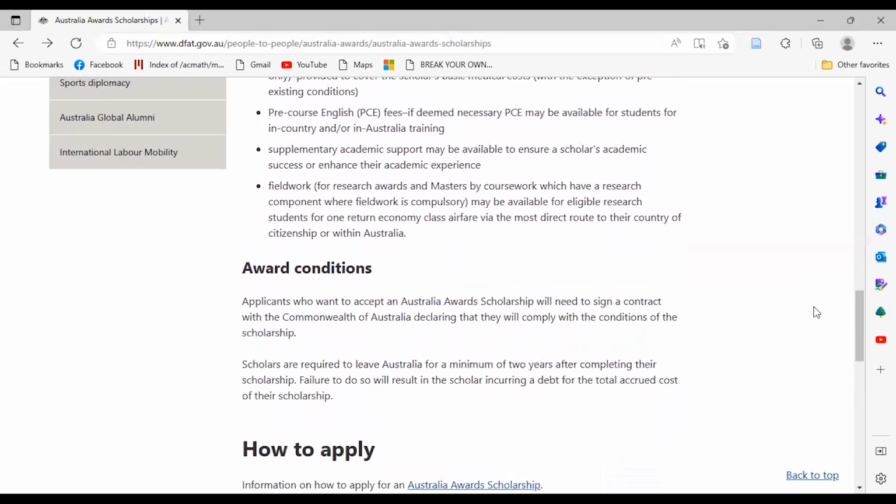The conditions for this scholarship depend on each country, but one of the conditions is that the scholars are required to leave Australia for a minimum of 2 years after completing their scholarship. Failure to do so will result in the scholar incurring a debt for the total incurred cost of their scholarship.